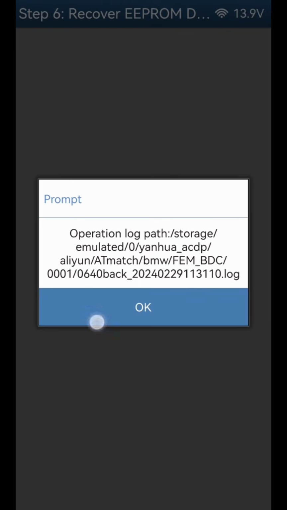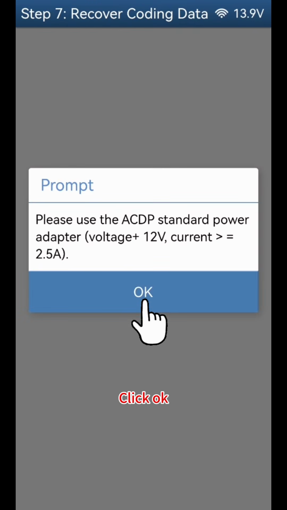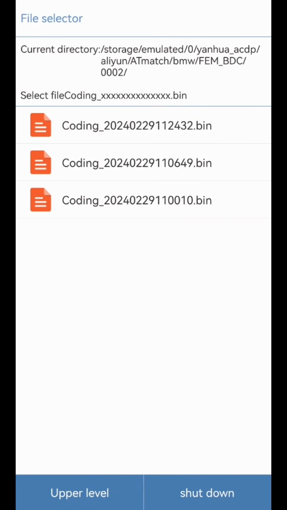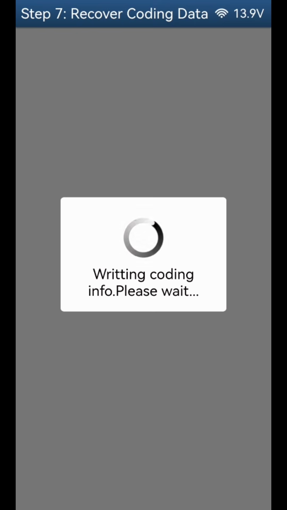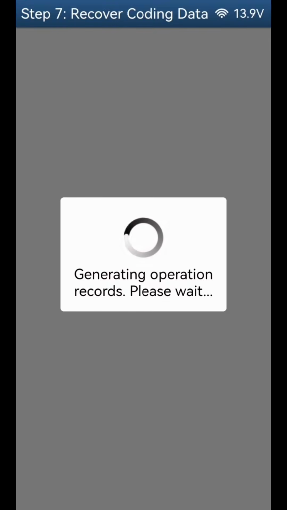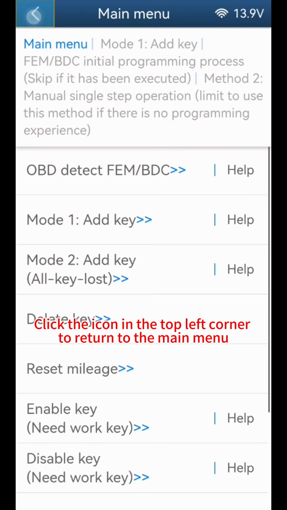Click OK. Click Step 7 Recover coding data. Click OK. Select the original coding data based on date and time. Recovery successful. Click OK. Click the icon in the top left corner to return to the main menu.